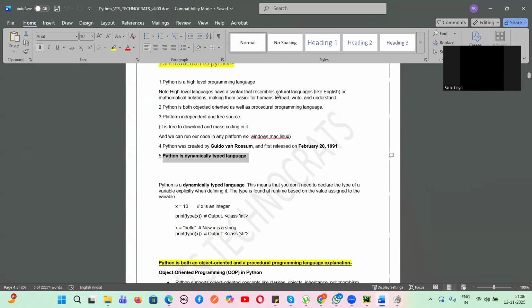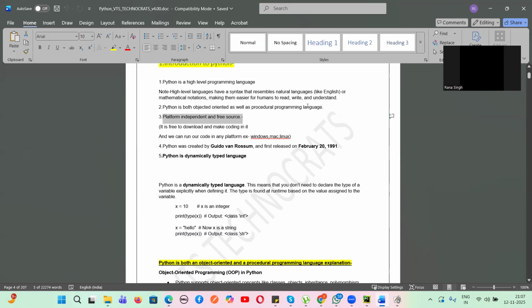Okay. Next is, guys, it is platform independent and free source. Independent means any operating system, be it Windows, be it Unix, be it Mac, anywhere you can use it. Free means it's completely free. You don't have to pay for Python. You can just download. Yesterday I showed also how to download and install. So you don't need to pay for Python, guys. Completely free, and any operating system it can be used.